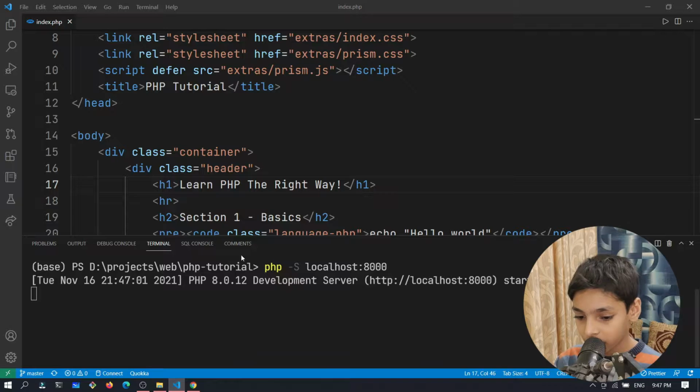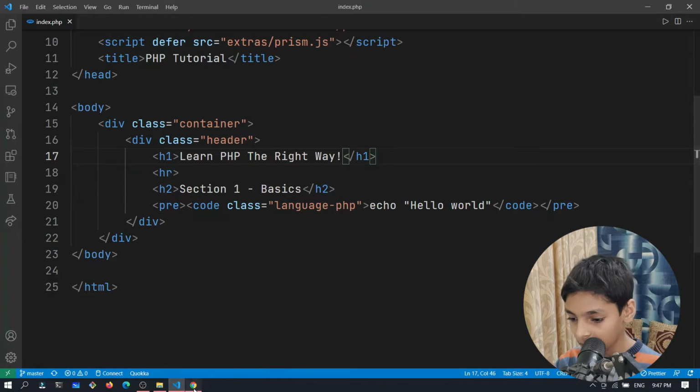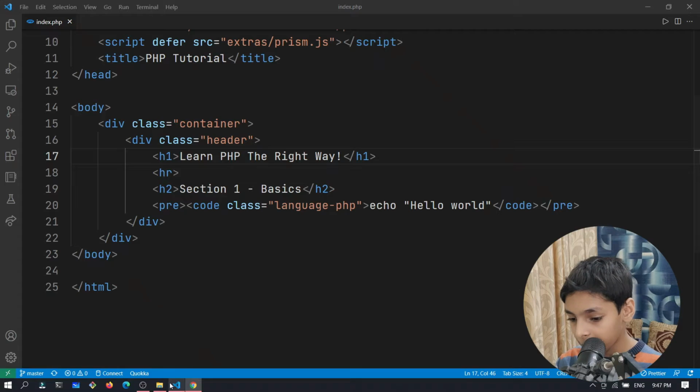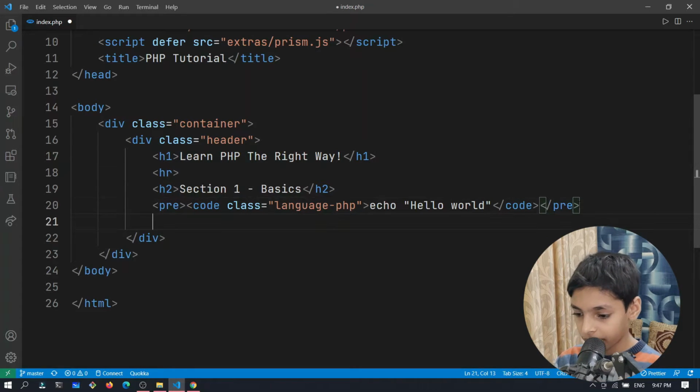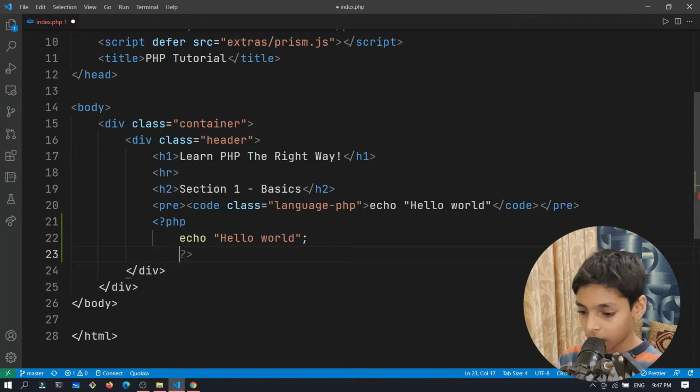So yeah, and we will just get started by learning PHP. As you can see, I just add this code that says echo hello world. So this is PHP code. If we try to create that PHP tag, and then close this tag, you see I just put this echo hello world, and you see that it ends with a semicolon. Every PHP code line will end with a semicolon.